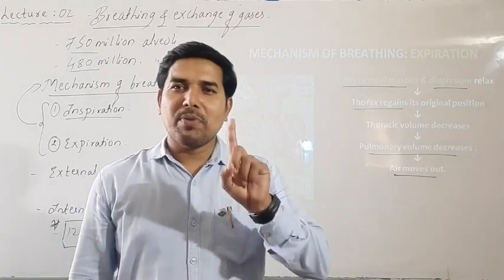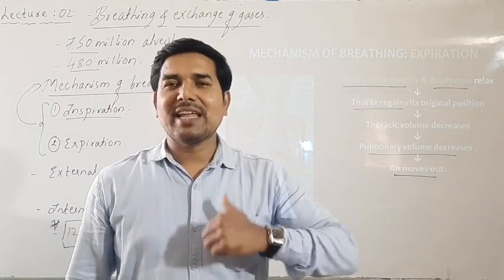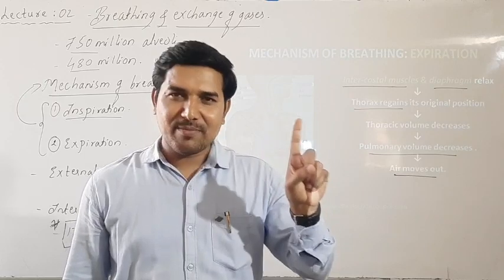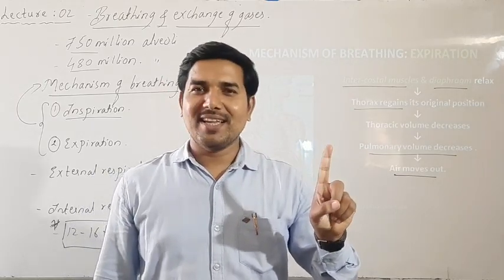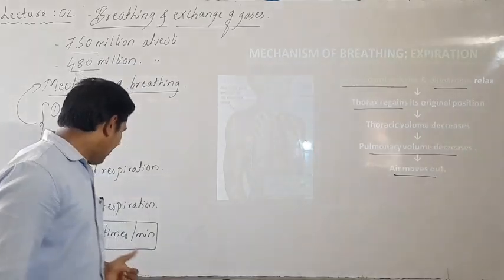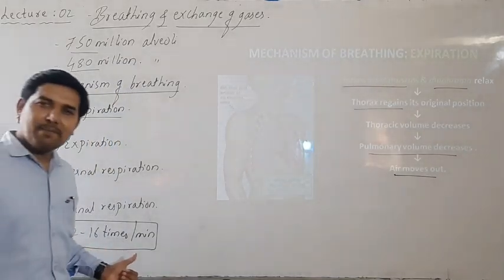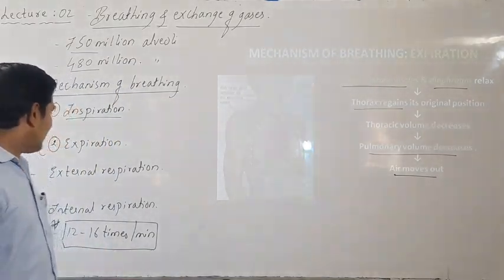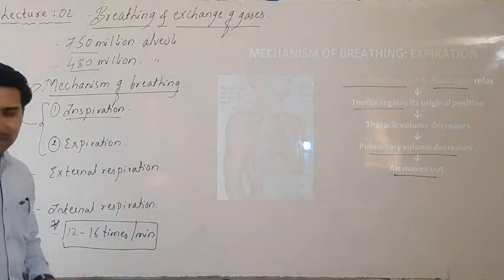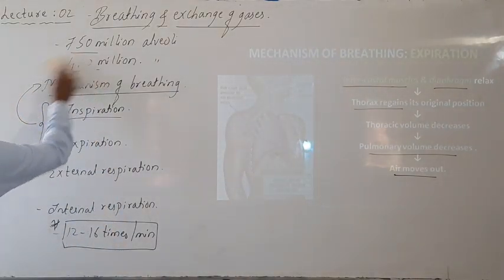Intake of air and giving out of air is called one breath. It is also called one breathing. So how many times do we breathe? We breathe 12 to 16 times per minute. Then let's look at internal respiration and external respiration.